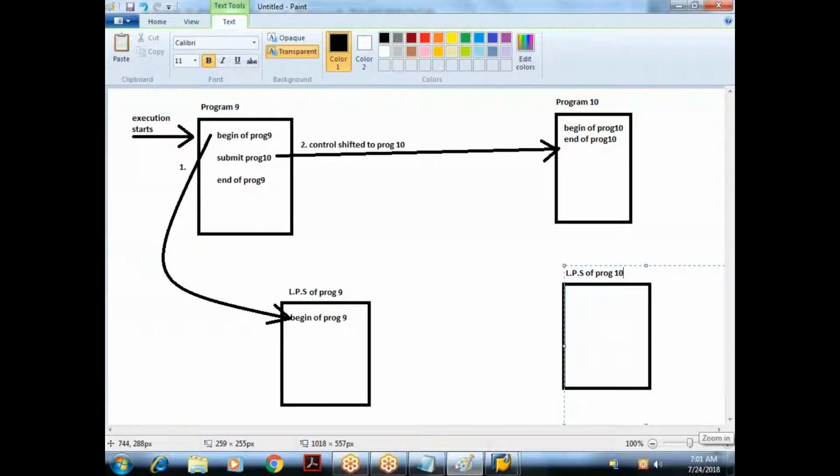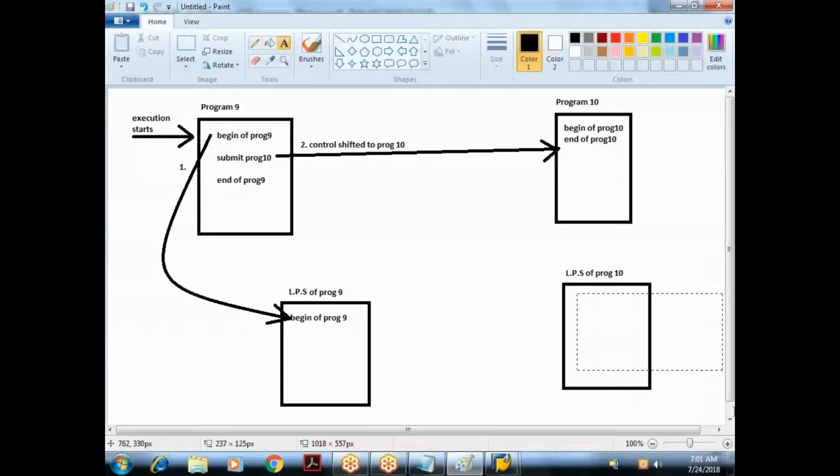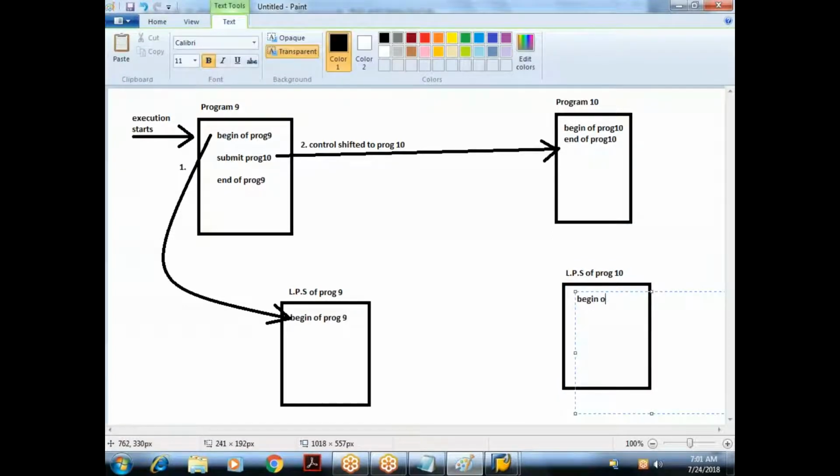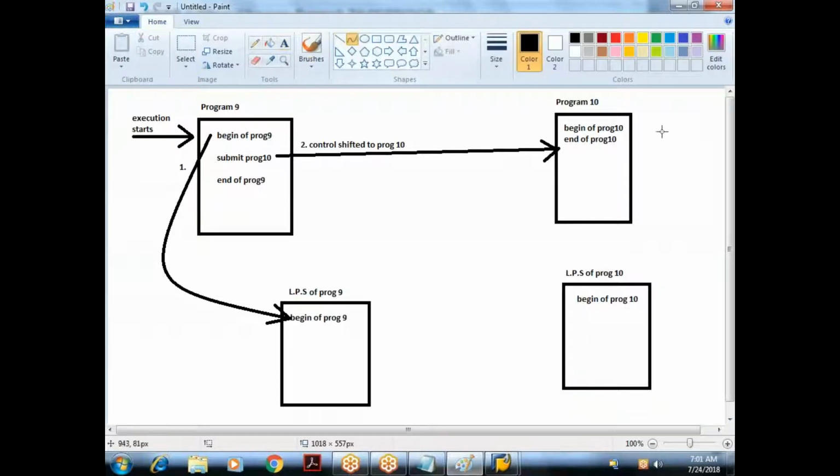Program 10. What is the output here? Begin of what? Program 10. So on the output screen, I would have got what? Begin of program 10. This is my third statement, which gets executed internally after the control is shifted to the target program.